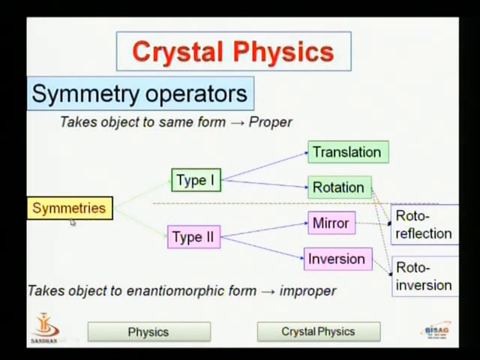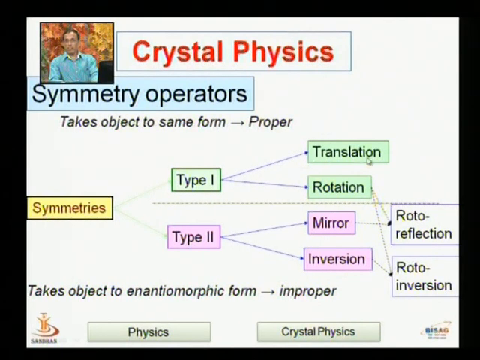We can classify symmetry into two categories, type 1 and type 2. In type 1, the symmetry operator takes the object to the same position, so this is known as the proper symmetry operation. The examples are translation and rotation. In type 2, if the symmetry operation takes the object to an enantiomorph, meaning it is improper, it is known as type 2.